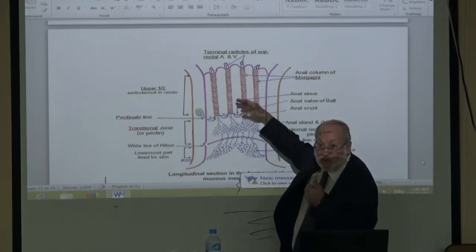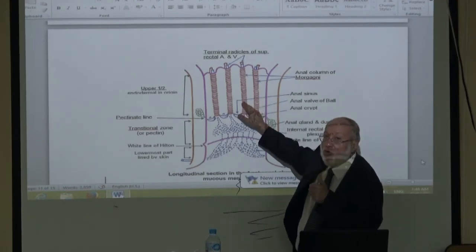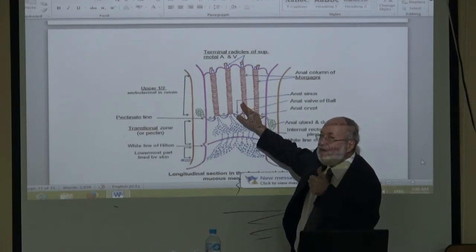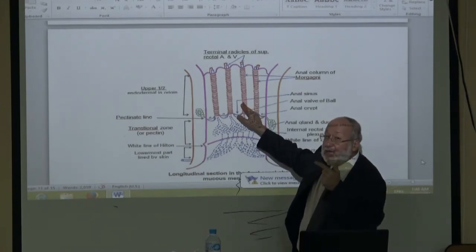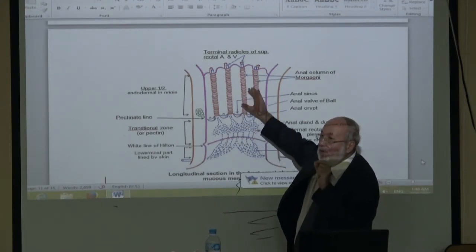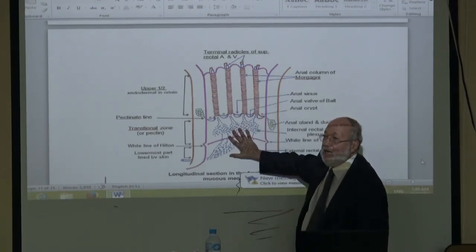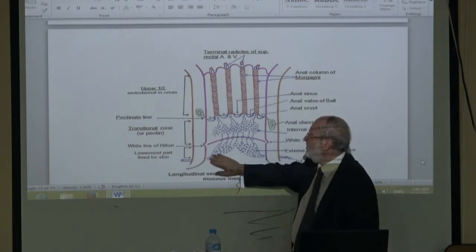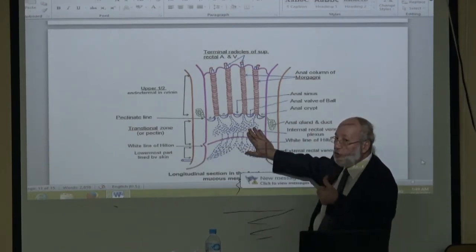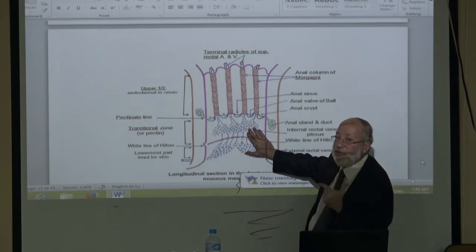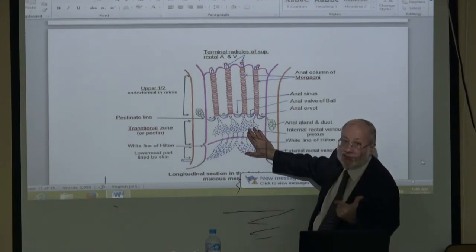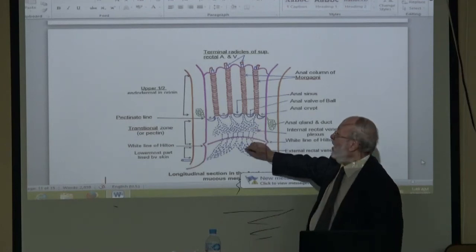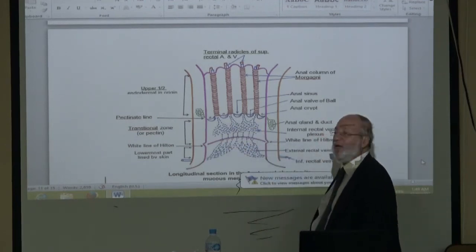This is the upper half, called the internal hemorrhoidal venous plexus. If it shows dilatation, elongation, tortuosity, this is called internal biles or internal hemorrhoids. But if the same occurs in the tributaries of the inferior rectal vein, this is the external hemorrhoidal venous plexus, leading to a disease called external hemorrhoids or external biles. If external biles occur, it is covered biles.